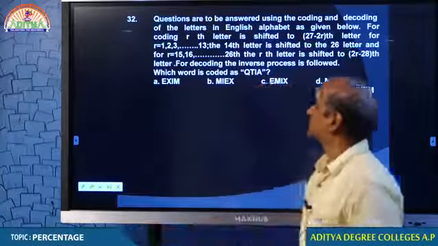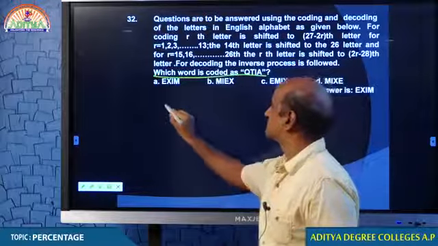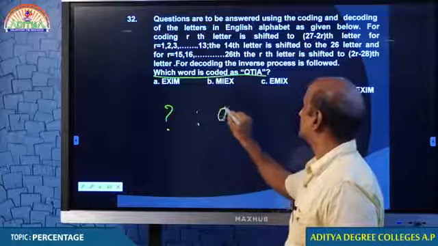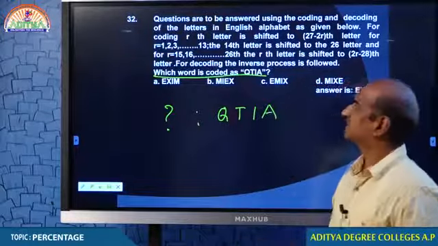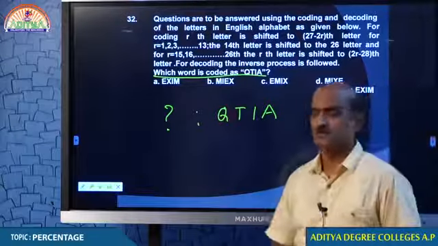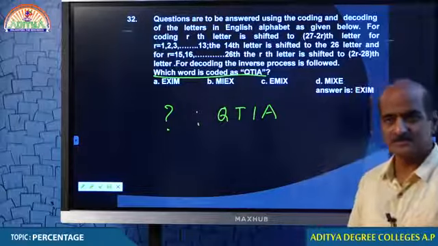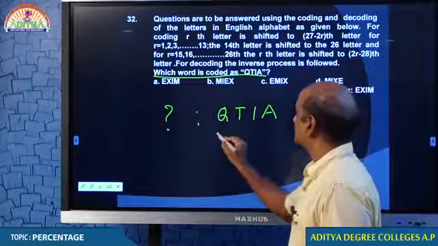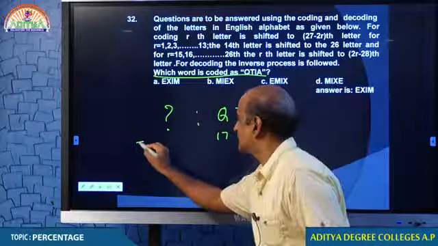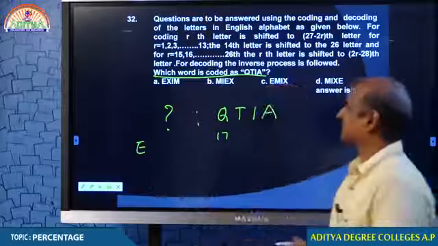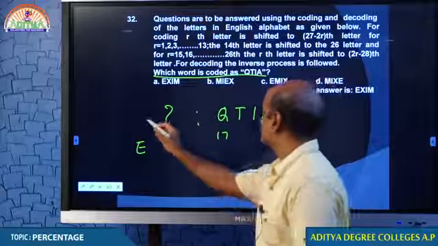Now, look at question number 32. Which word is coded as Q, T, I, E, A? In question number 32, we have to get back. You know how to get back to this. We have seen now. So, Q is 17. We just discussed this. So, 17 is coded as E, therefore E. We have just seen now. Therefore, the first letter should be E.